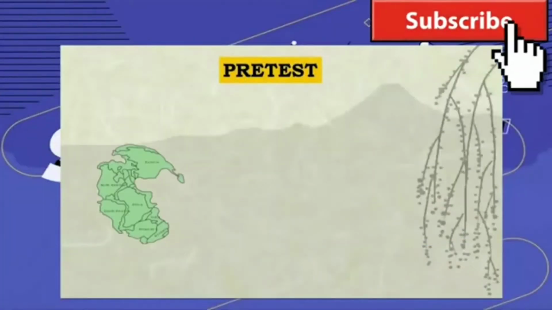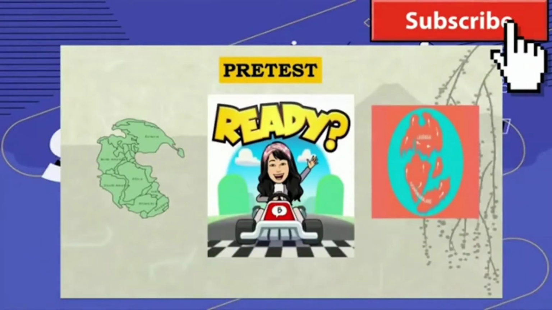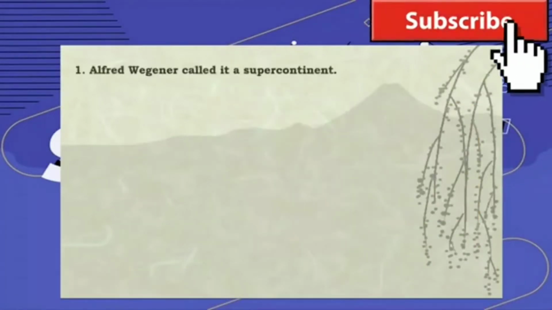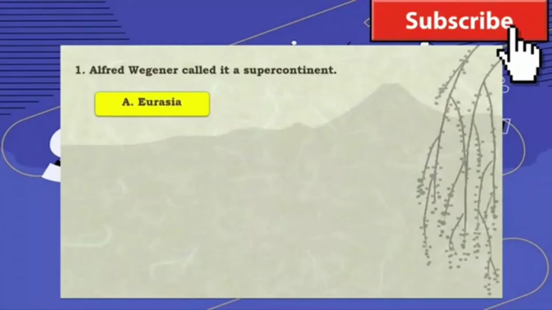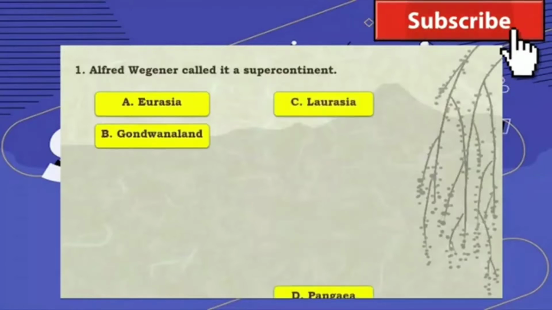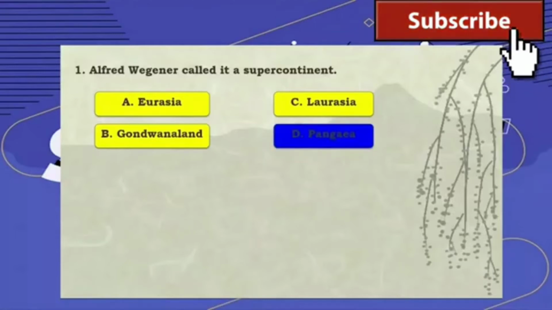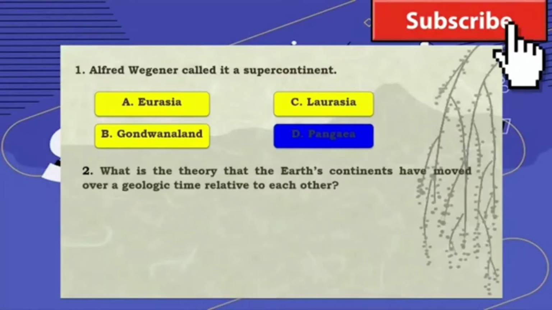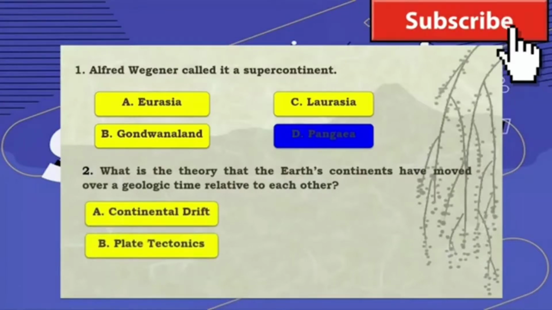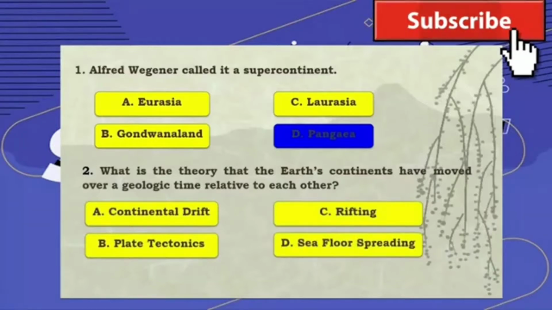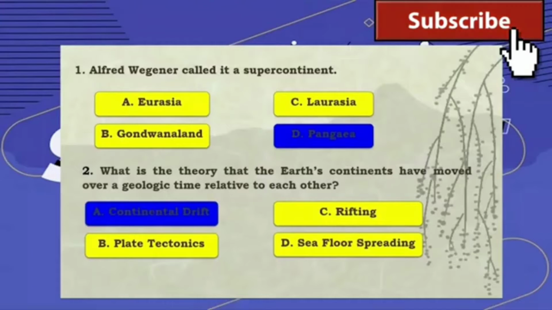Before we start with the lesson, let's answer first a few questions. Number 1, Alfred Wegener called it a supercontinent. A. Eurasia, B. Gondwanaland, C. Laurasia, D. Pangaea. What's the answer? Yes, the answer is letter D. Number 2, what is the theory that the Earth's continents have moved over a geologic time relative to each other? A. Continental drift, B. Plate tectonics, C. Rifting, D. Seafloor spreading. What's the answer? Yes, the answer is letter A.